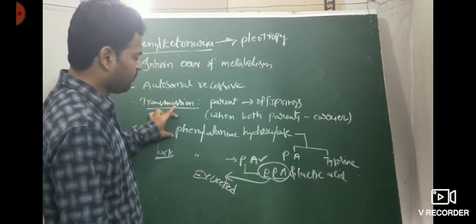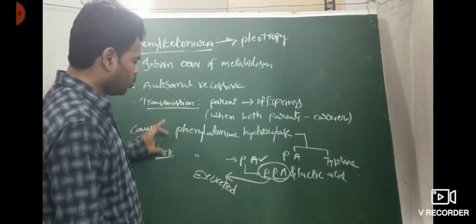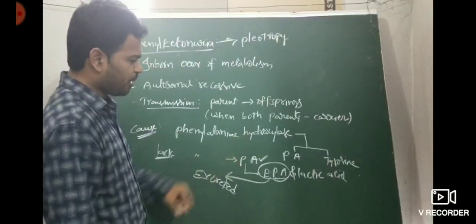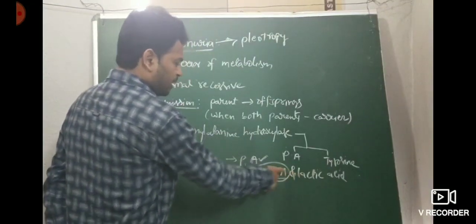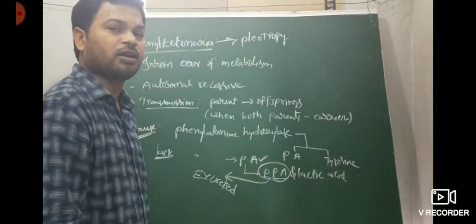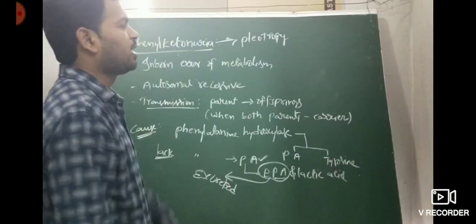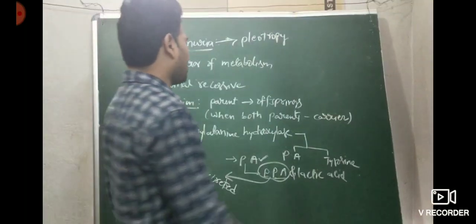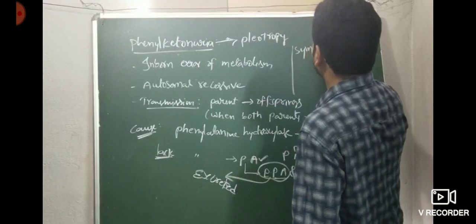So a change in the phenylalanine hydroxylase gene causes a lack of the enzyme, so phenylalanine accumulates and is converted into phenylpyruvic acid and lactic acid. The phenylpyruvic acid gets excreted through urine, since the kidneys poorly reabsorb it. That is how it leads to phenylketonuria. Then what are the symptoms?